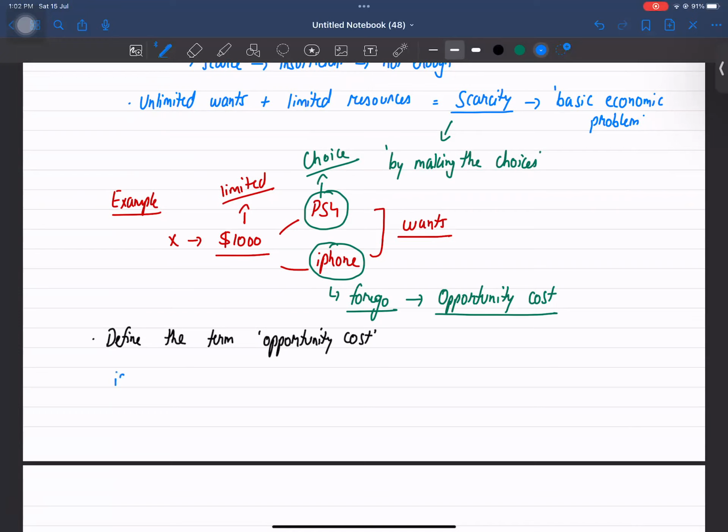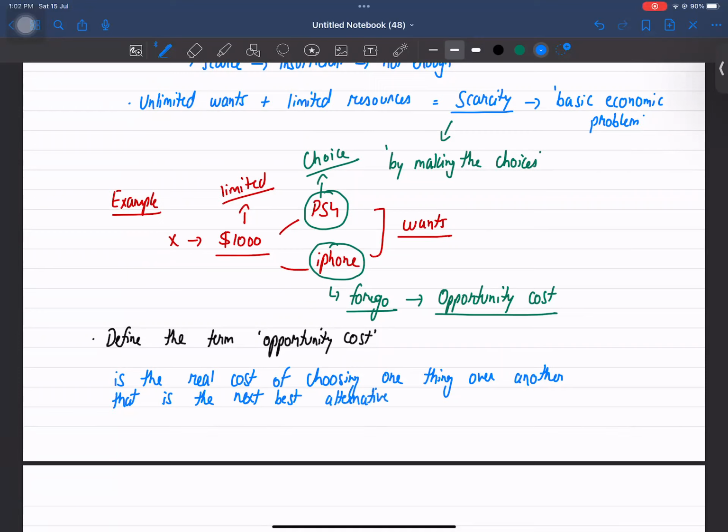Opportunity cost is the real cost of choosing one thing over another that is the next best alternative foregone. And you can further illustrate, or you can further define it through the example as well.